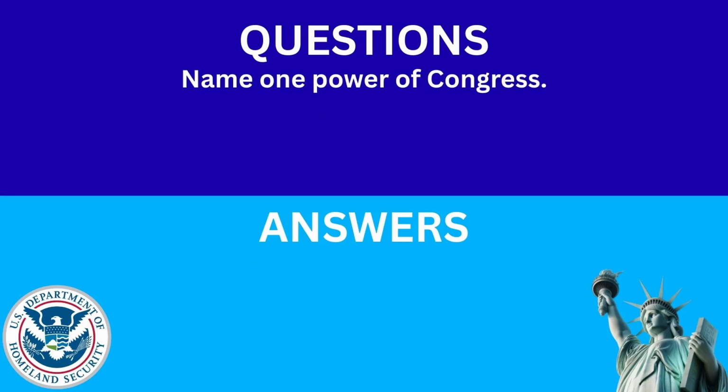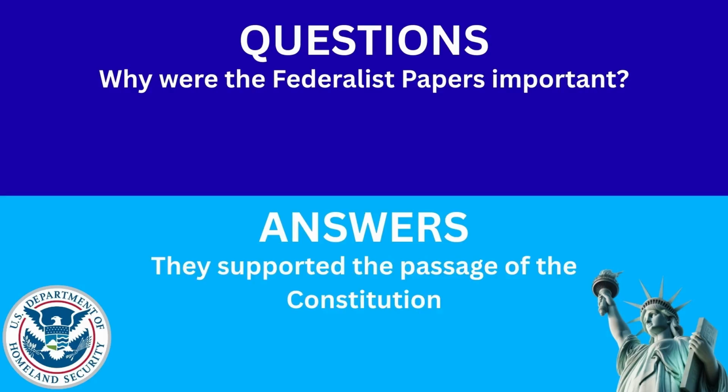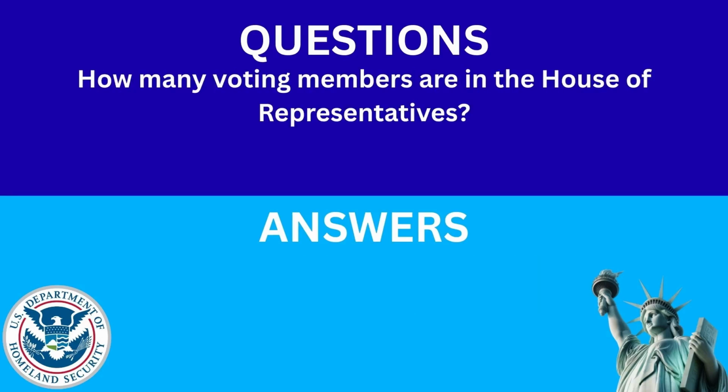Name one power of Congress. The answer is writes laws. Why were the Federalist Papers important? The answer is, they supported the passage of the Constitution. How many voting members are in the House of Representatives?